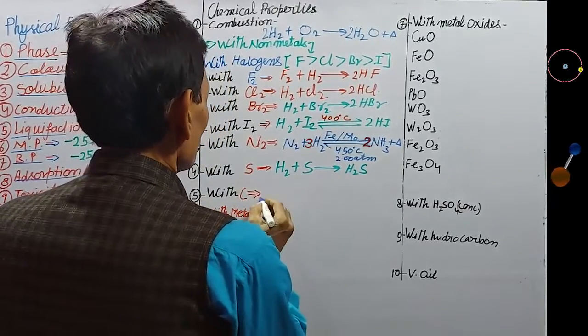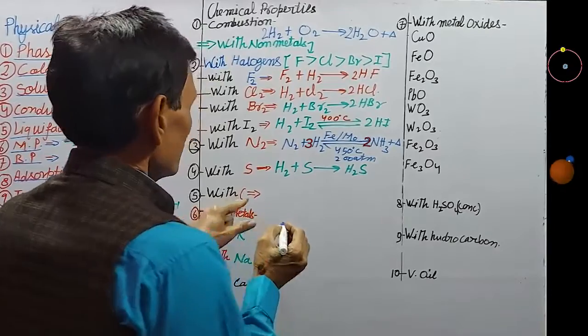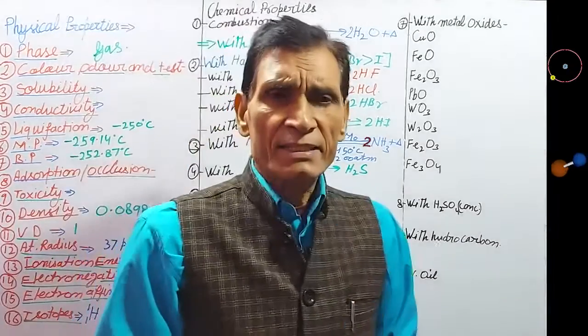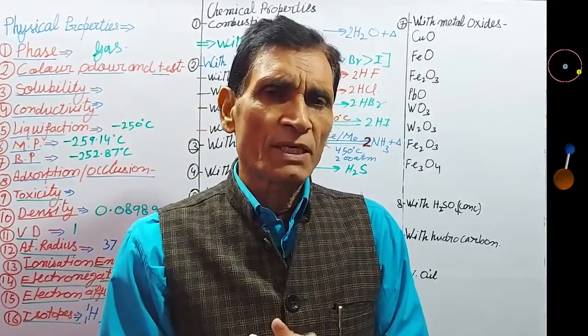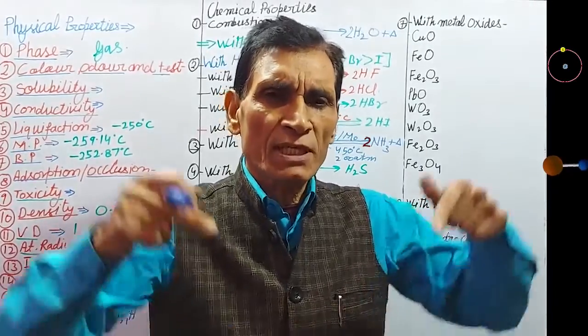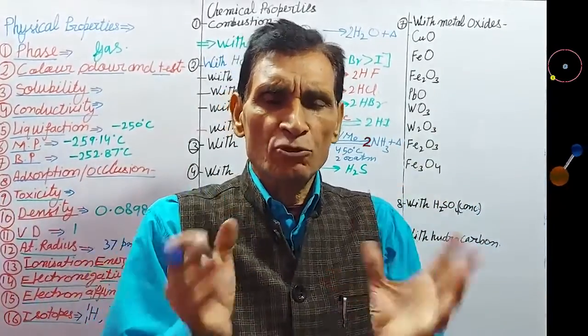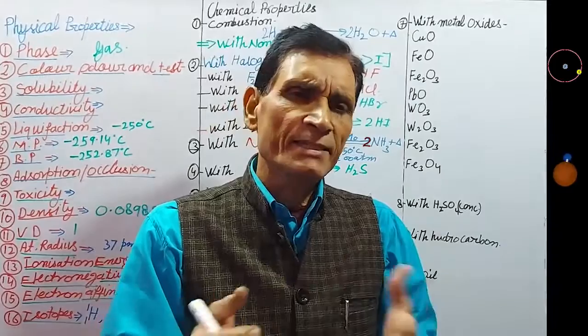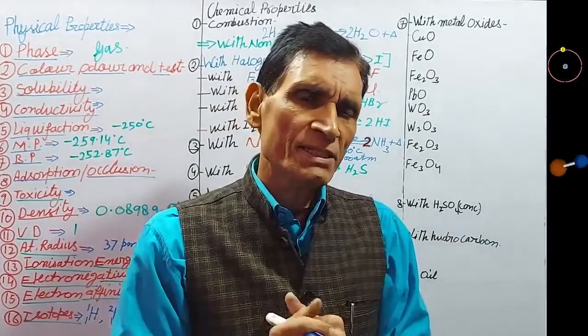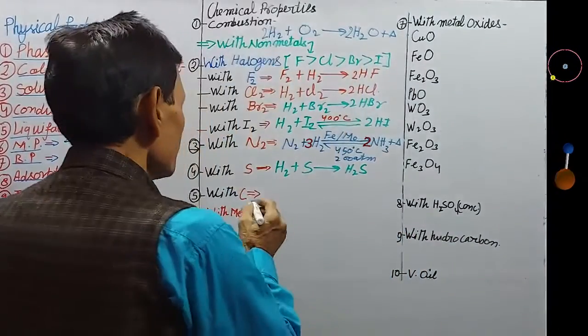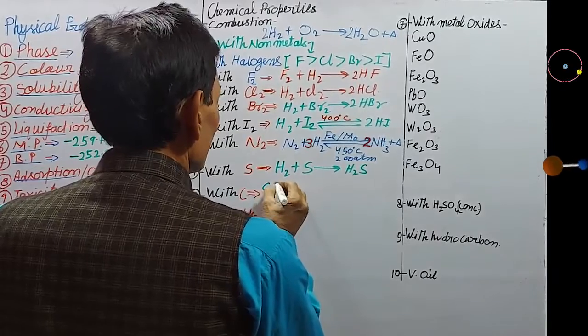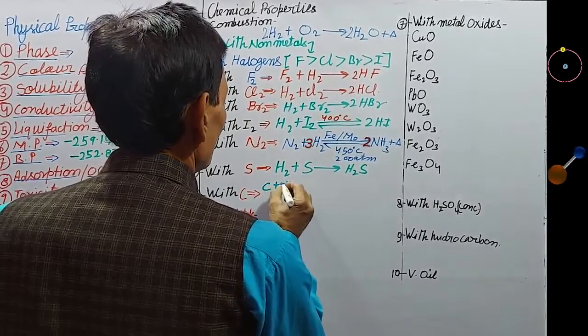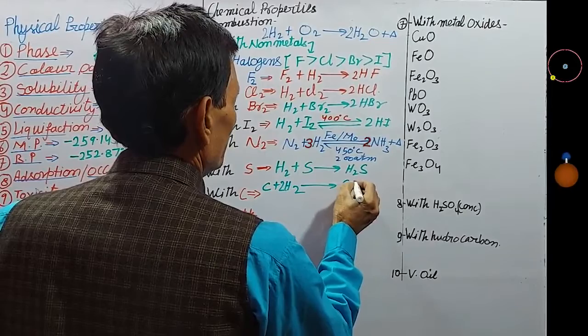Reaction with carbon. Here when an electric arc, an electric spark, is produced between carbon electrodes in hydrogen atmosphere or at high temperature of about 1200 degrees centigrade, carbon reacts with hydrogen to form methane.